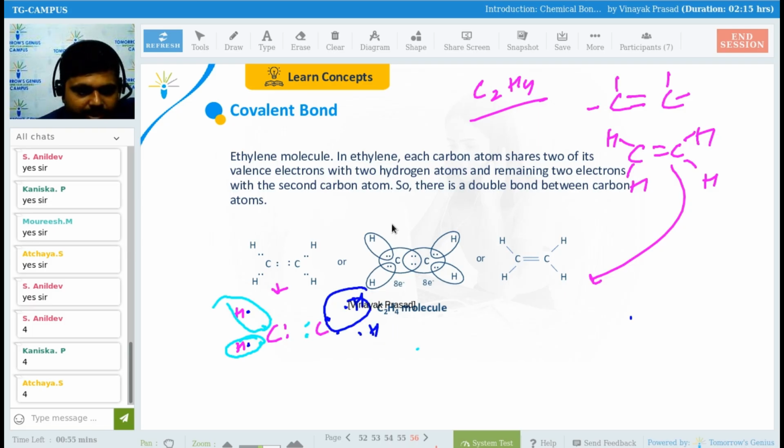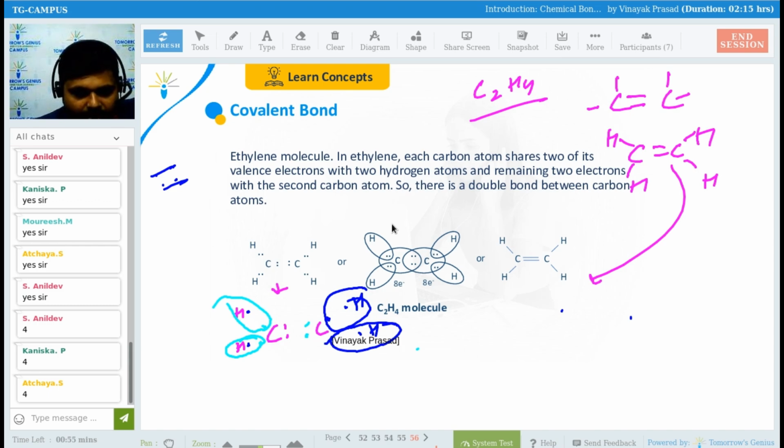So it will be shared or not? Please tell me. It can be shared. Fine. Getting my point, guys, everyone? It is fine for you. Now see here, there are 4 electrons in between carbon and carbon. So it means 4 electrons are there. So a double bond can be formed or not? Please tell me. Everyone, it is clear to you. Is there any problem till now?